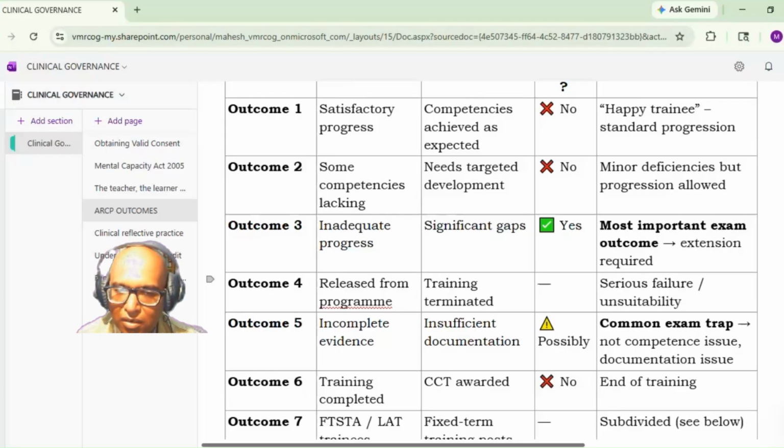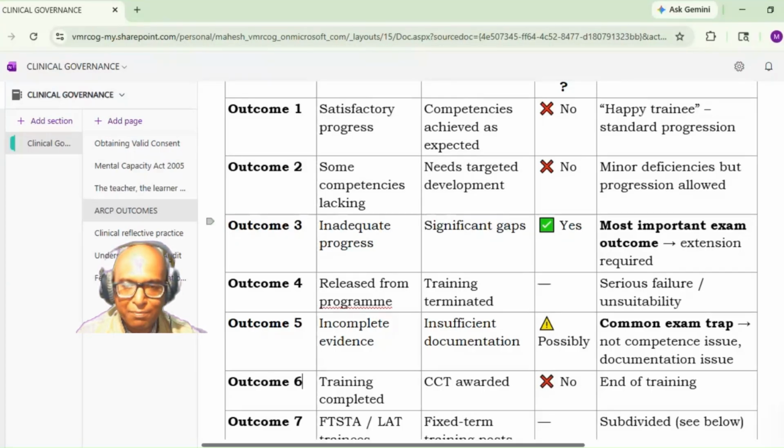But I hope you have understood 1 to 6 clearly, because most of the time there will be a question on 2, 3 or 5. There are certain concepts here in outcome 1 and outcome 2, with a little difference. In outcome 1, all competencies are achieved as expected. In outcome 2, some competencies are lacking, but additional time is not required, so progression can still happen. While in outcome 3 there is inadequate progress. So there is a difference between 2 and 3. In outcome 3, inadequate progress is there.